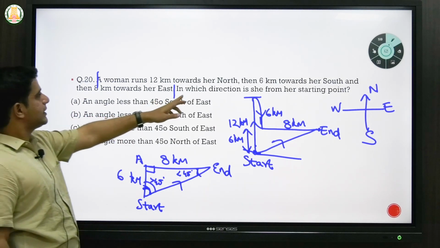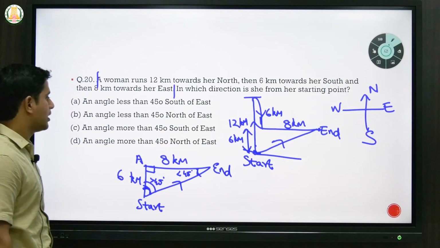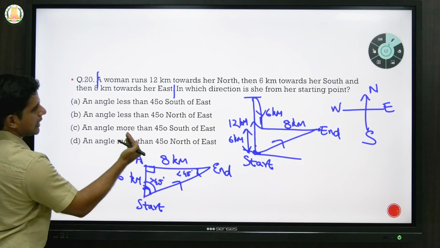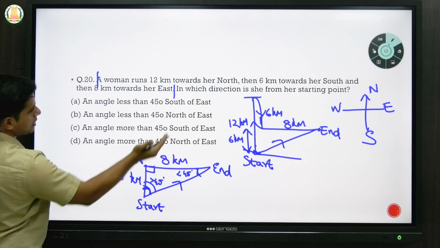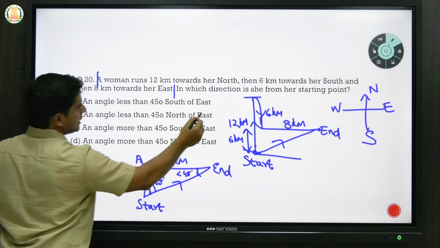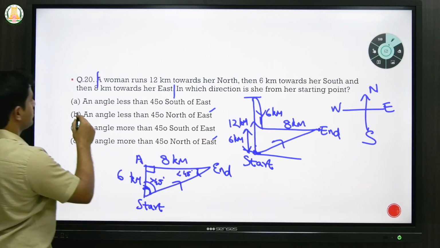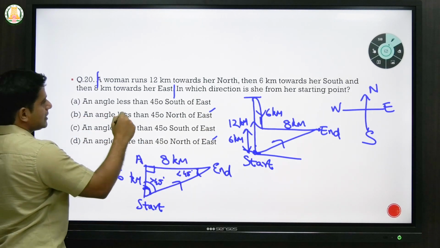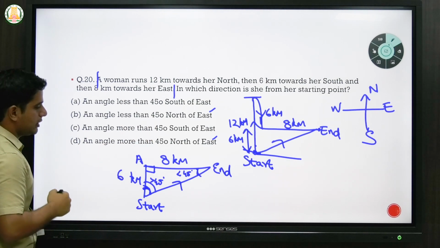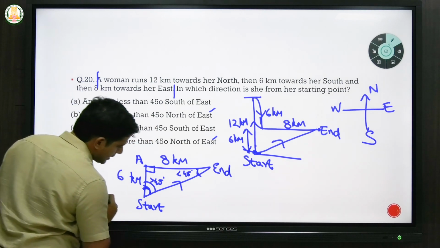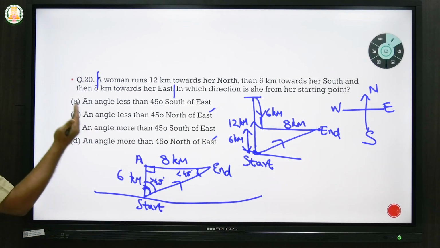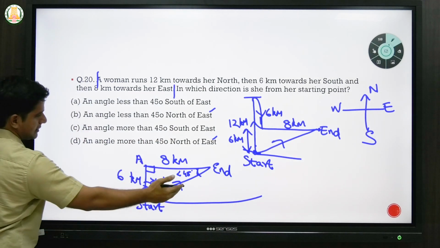Now what they're asking is in which direction you see from a starting point. So if you see the direction, it is north as well as east. So she is in the north of east direction. So it can be this or this, option B or option D. But within this, whether the angle is more than 45 or less than 45, we always have to take the standard as the horizontal one. Because whether it is east or north, you are concluding from this baseline.